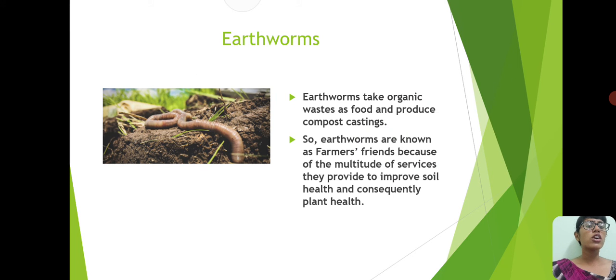And we all know earthworms, right? We all would have seen earthworms, and earthworms are present in the soil. And we all know that earthworms are known as farmers' friends because they take only organic waste as food and produce compost castings.